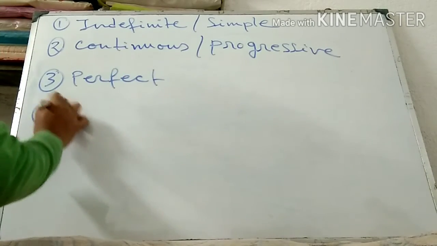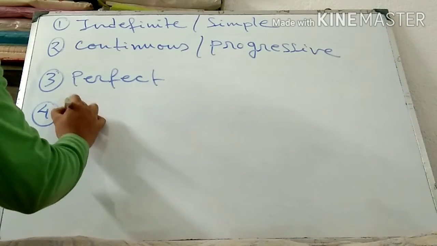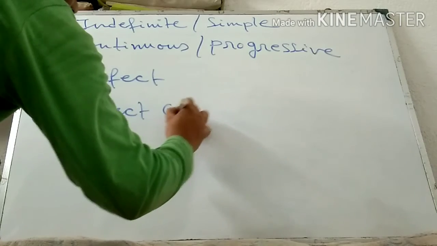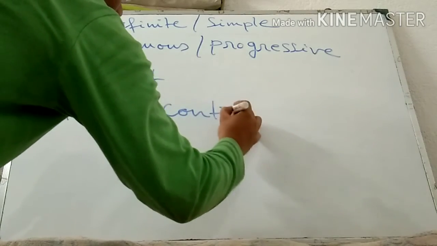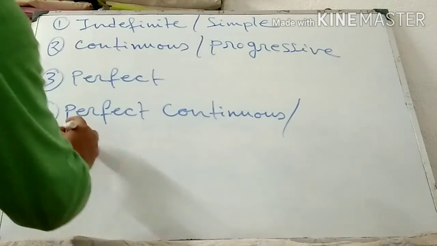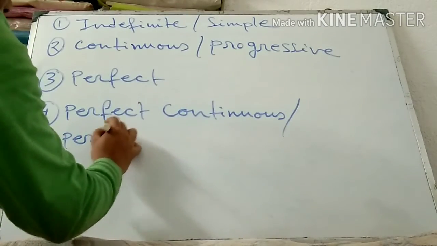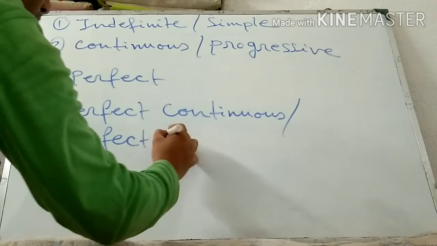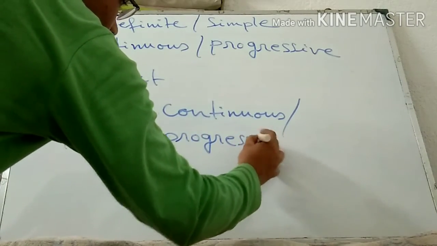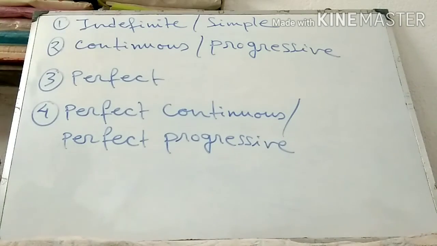And fourth one, perfect continuous or perfect progressive. These are the different sub-classifications of the different types of tenses.